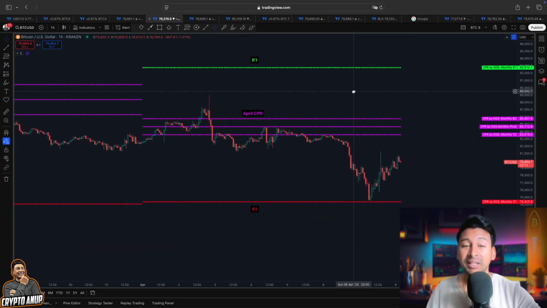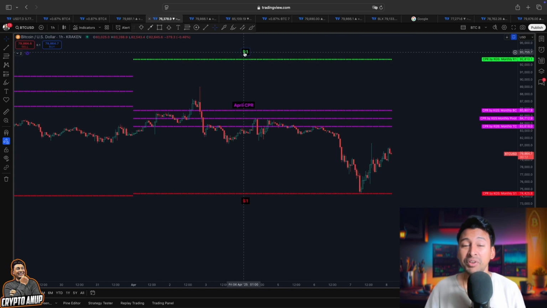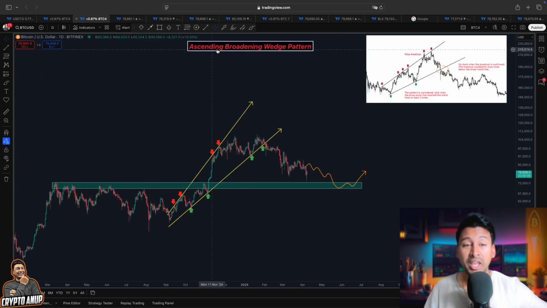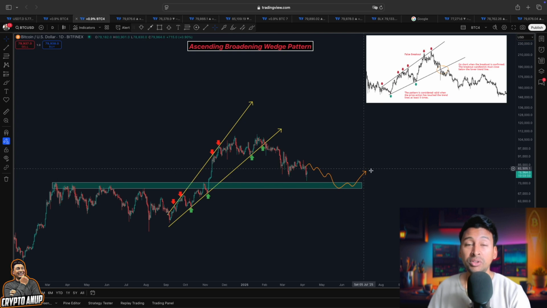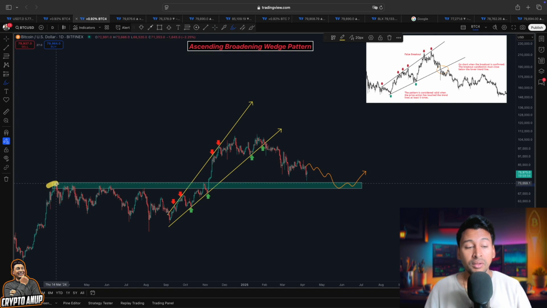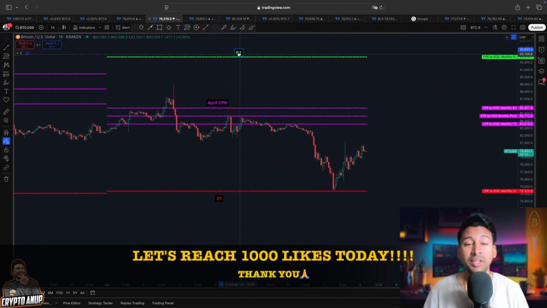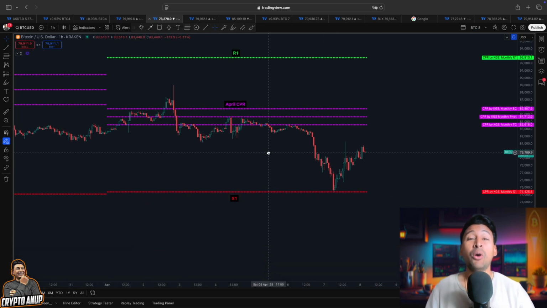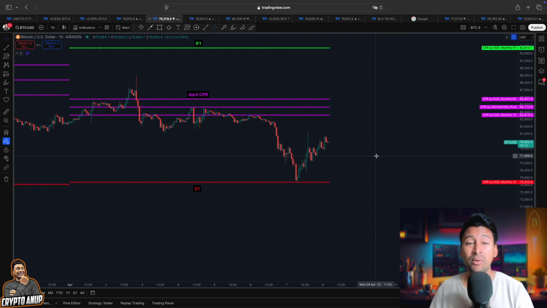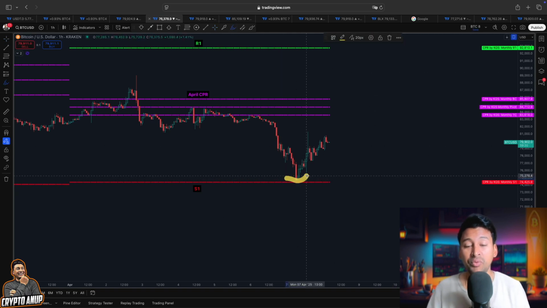So will this result in further bearishness? Because according to this rising wedge, ascending broadening wedge pattern, you can see we could go lower. We could come back for a retest around the previous temporary resistance area. I mean, this trend line previously acted as a strong line of resistance, so that is where I'm actually expecting the price of Bitcoin to be attracted, because we know for now this leading indicator will be our number one help and also our number one indicator, because for now, after testing the support from this S1 line, we are seeing a relief rally.